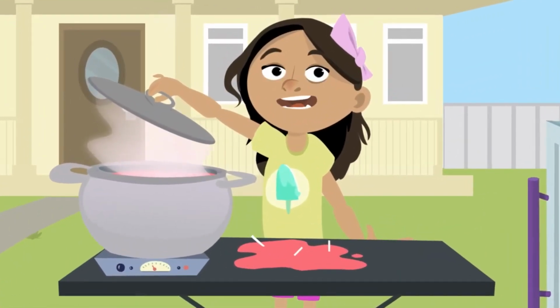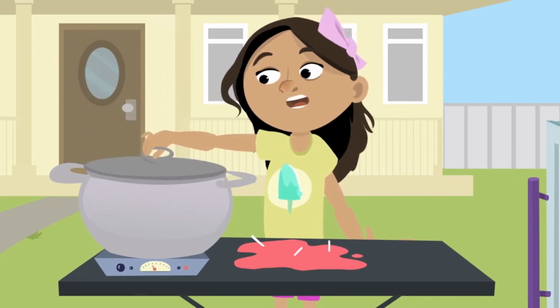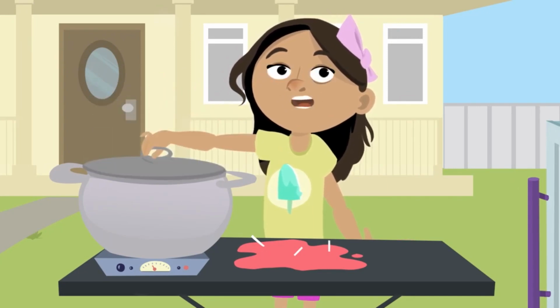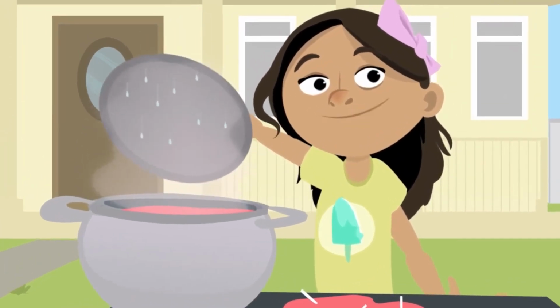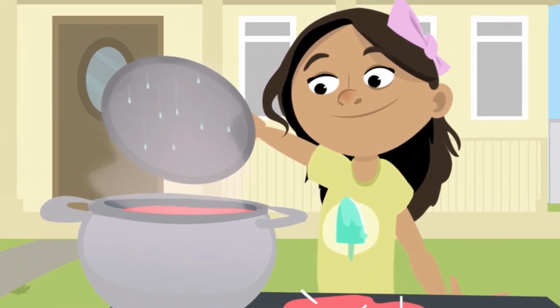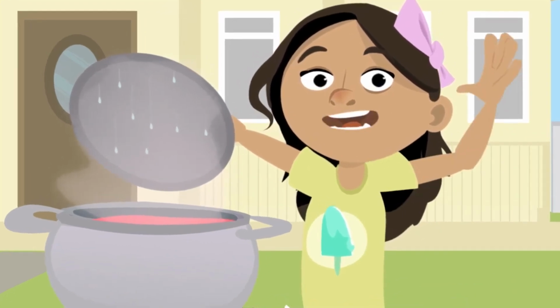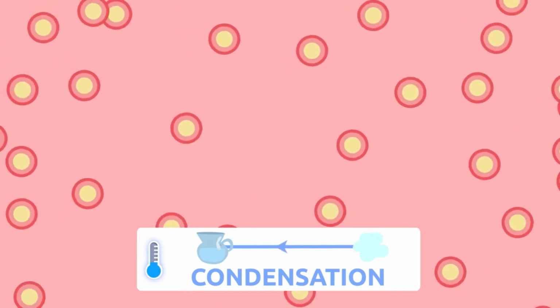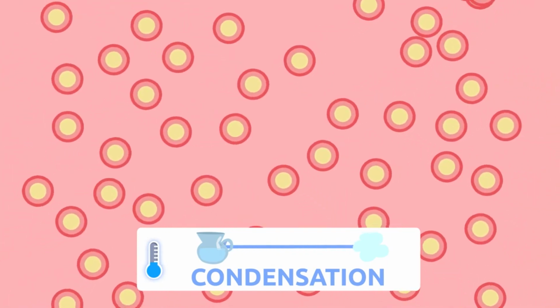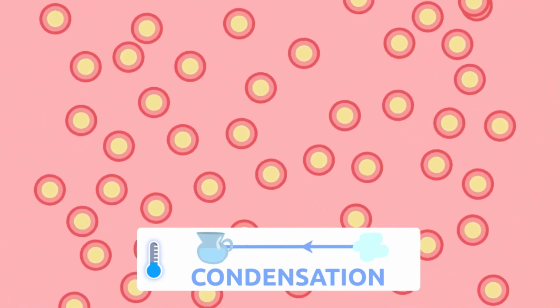What if I cover this pot? What do you think might happen? Water vapor cools as it reaches the lid, and its state changes from gaseous to liquid. Do you remember how we call this process? I've just told you, haven't I? The change from gaseous to liquid is called condensation. As a gas cools, the particles that make up matter start coming closer to one another and move around more slowly. This will continue to happen till matter solidifies completely.